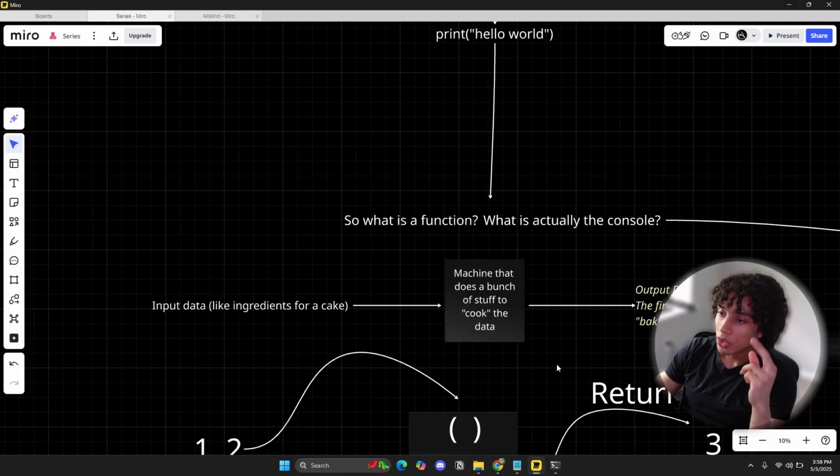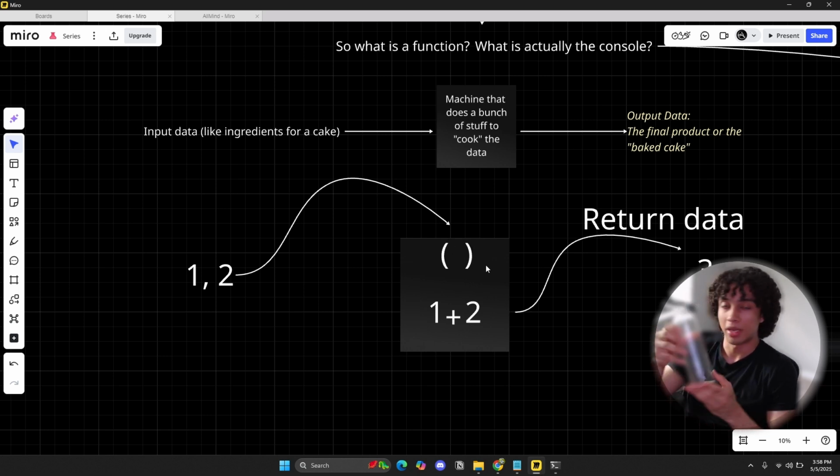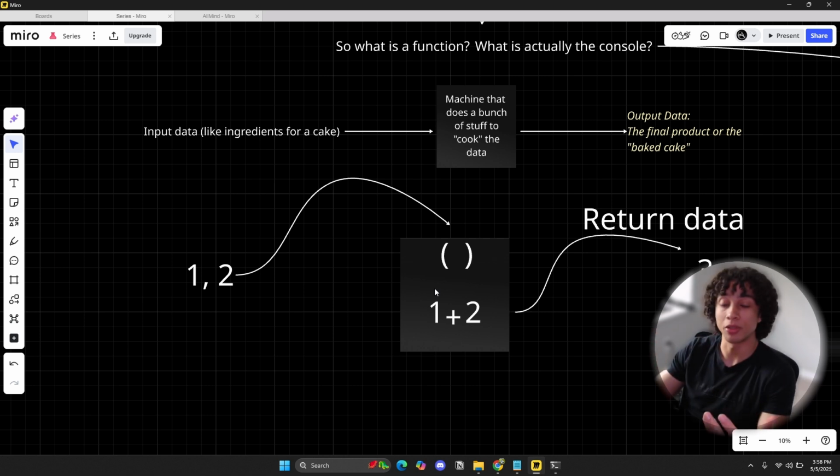Now these parentheses, I want you to think of it this way. You have a box, a container, whatever it is, and these parentheses are like, I don't know if you guys can see this water bottle, right? Right here, this is the entrance into the water bottle. I could pour water into the water bottle. Or the oven. The oven has an entrance. I can open up the oven and put in the ingredients, so I can bake my cake, right? Same thing. Think of these parentheses as the entrance, or what is also known in programming as the parameters or placeholders. Here, I'm just storing my data.